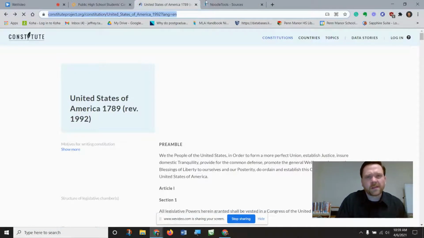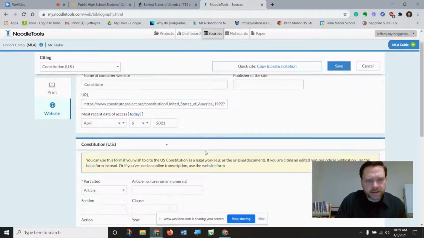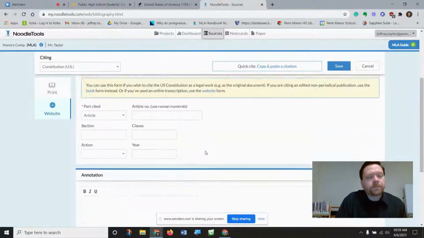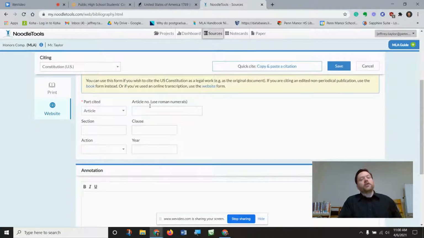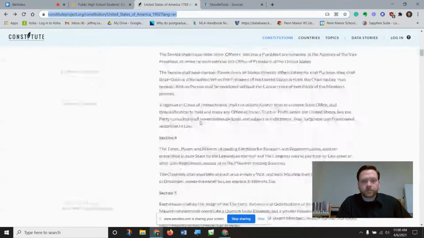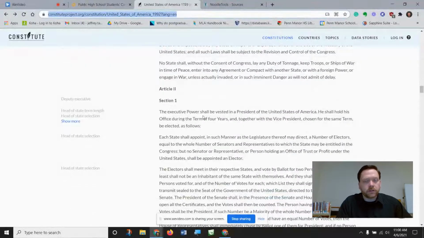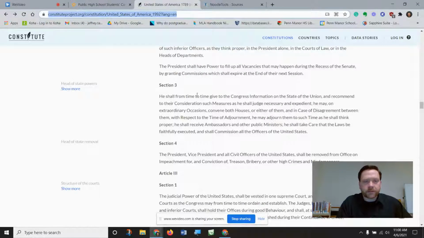So we will go ahead and do that, and then put today's date. Now, you'll want to make sure that you know the article number and the section of the Constitution that you'll be citing. The clause isn't as important, nor the action or the year. So we're really just filling in just a little bit of information here. You'll also use Roman numerals. So let's say we are citing from Article 2, and there's Section 3.